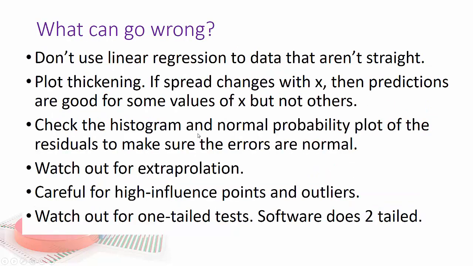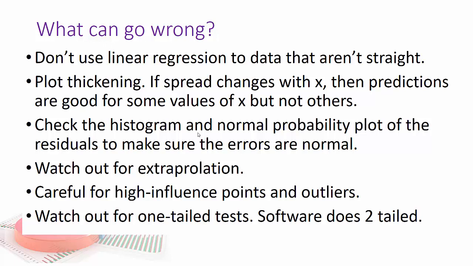So some things to keep in mind of what can go wrong. Don't use a linear regression when the data is not straight. Keep an eye out for plot thickening. If the spread changes with x, then predictions are going to be good for some values of x, but not others. Check the histogram and the normal probability plot of the residuals to make sure the errors are normal. I also like to check the box plot, well, for the data, not for the residuals, to check symmetry.